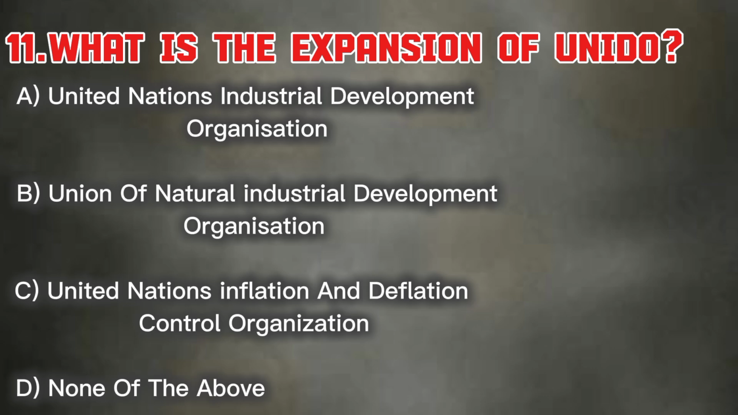The 11th question is what is the expansion of UNIDO? Option A United Nations Industrial Development Organization. Option B Union of Natural Industrial Development Organization. Option C United Nations Inflation and Deflation Control Organization. Option D none of the above. And the answer is option A United Nations Industrial Development Organization.